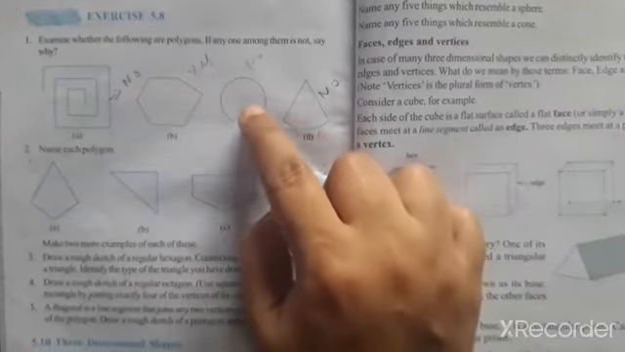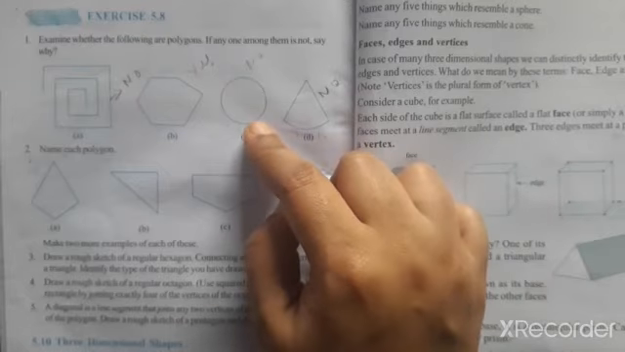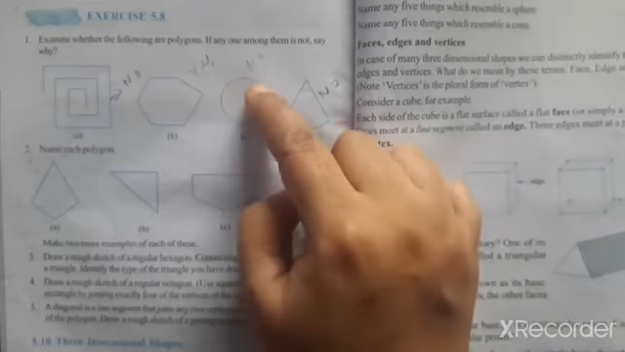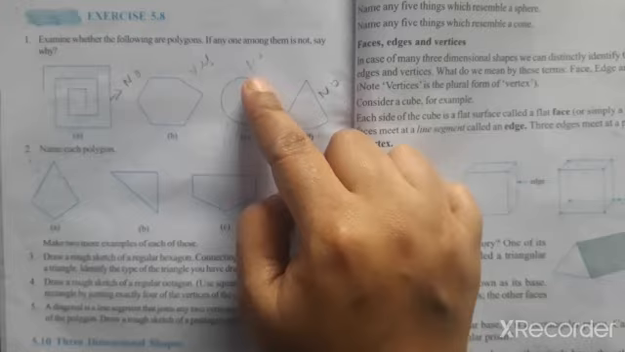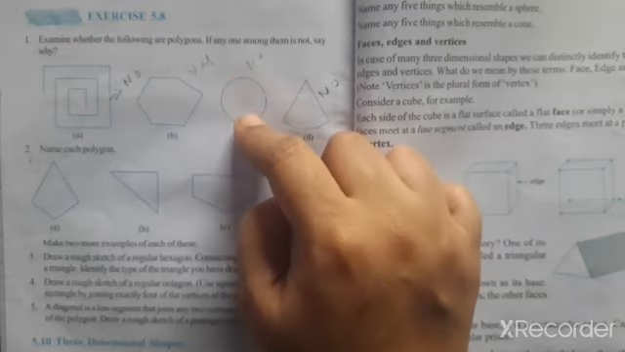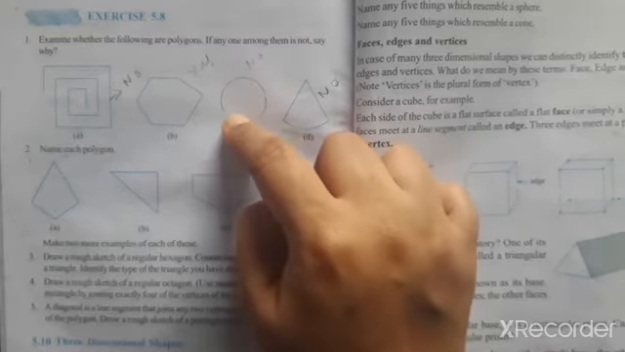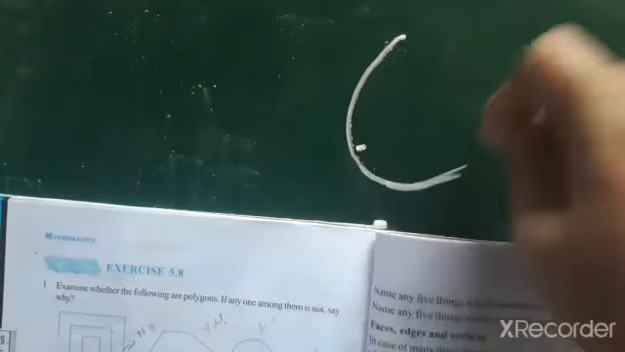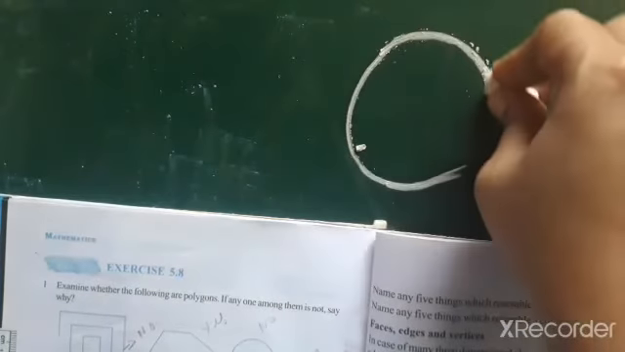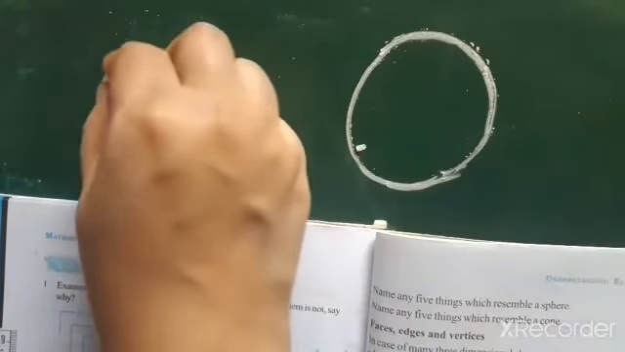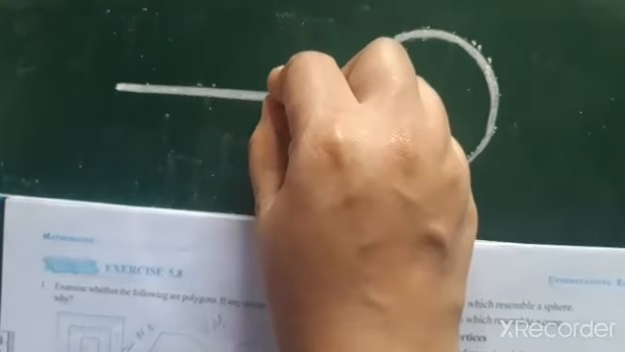Then C. Look here. Is C a polygon or not? C is not a polygon. According to the meaning, a polygon is a closed figure, and here it is closed, but there are no line segments. Three or more line segments should be there. Here it is a curved line, not a line segment. So a polygon should be made of three or more line segments.